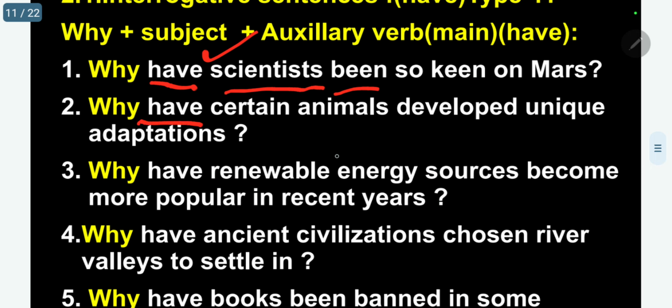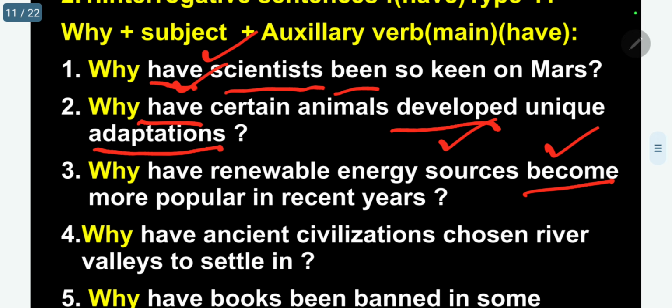Why have certain animals developed unique adaptation? Developed, main verb, have auxiliary. Why have renewable energy sources become more popular in recent years? Become, main verb, have auxiliary.